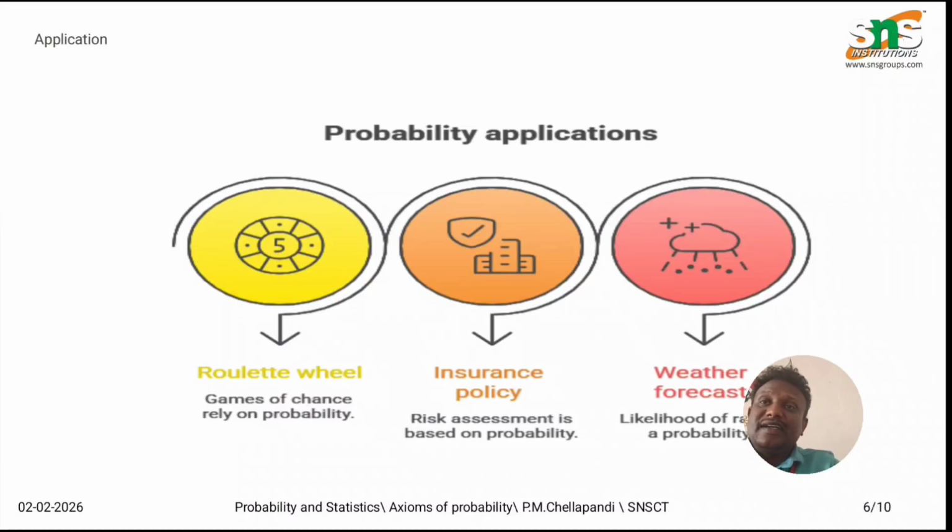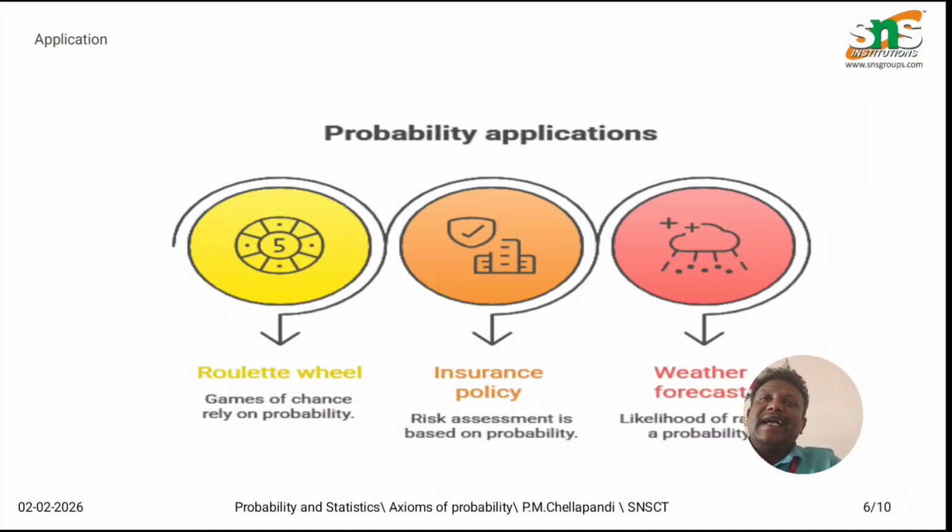For example, in a class, the probability of students who passed is 0.8, and the probability of students who failed is 0.2. Pass and fail are mutually exclusive events. When you add the probability of pass or fail, 0.8 plus 0.2, what do you get? It is 1. This satisfies the second axiom.